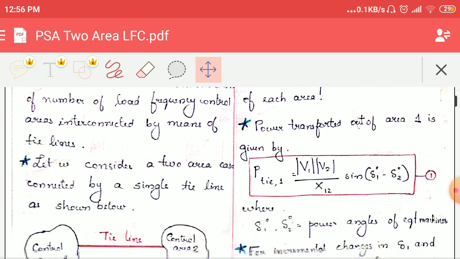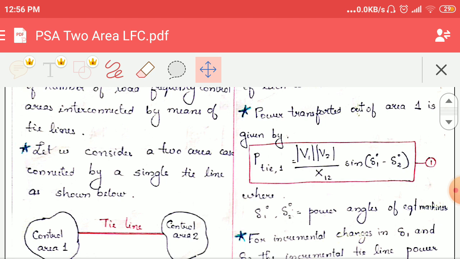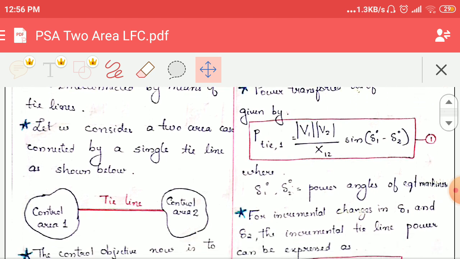The power transported out of area 1 is given by P tie 1 equals V1 V2 divided by X12 sine of delta 1 0 minus delta 2 0, where V1 is the voltage of control area 1, V2 is the control area 2 voltage, and X12 is the reactance. Delta 1 and delta 2 are the power angles of the equivalent machines in control area 1 and control area 2.